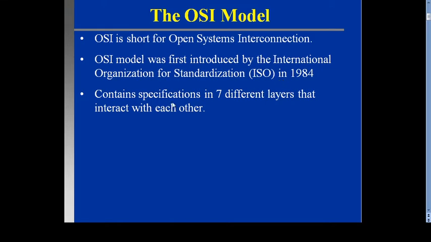It contains 7 different layers with their own specifications, and these layers interact with each other. This is the introduction of the OSI model.